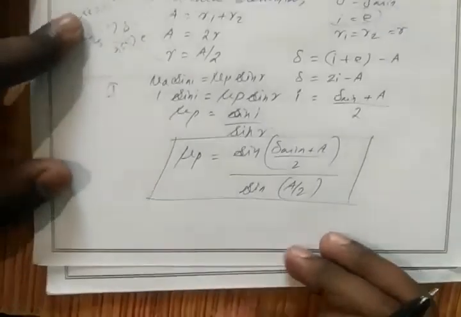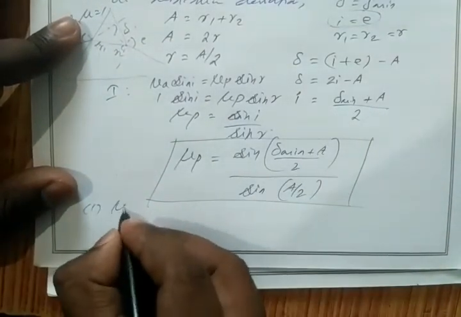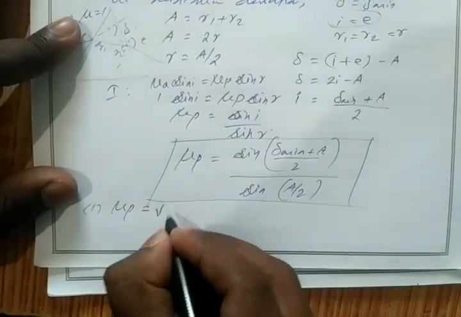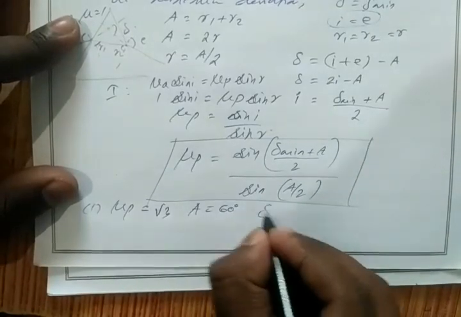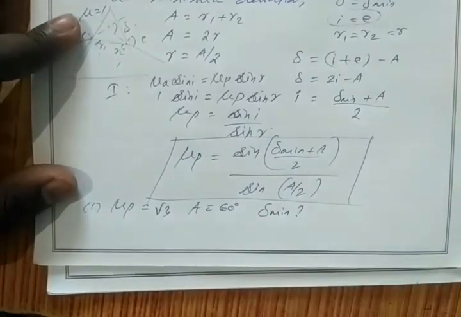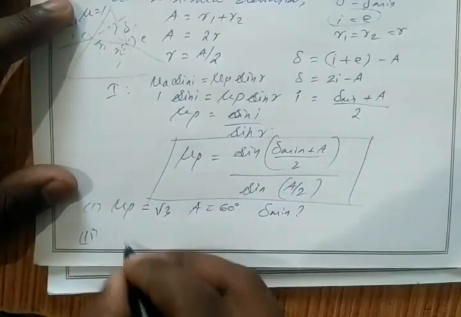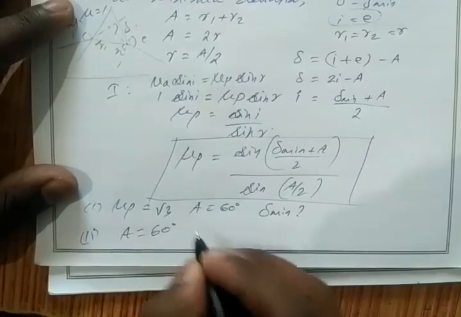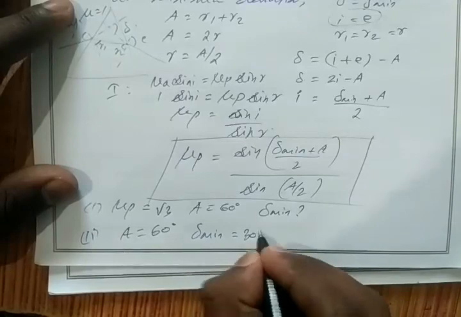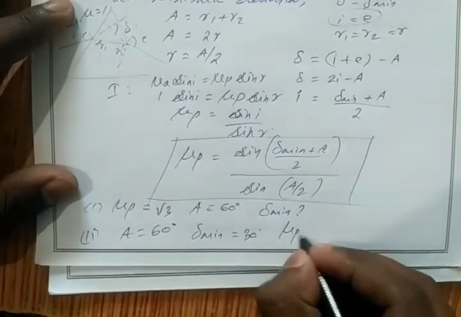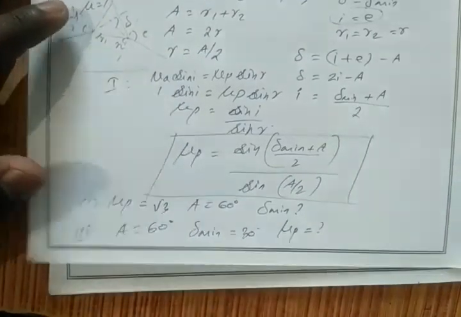Clear? So note down the homework problems. First problem: mu P, the refractive index of the prism, is √3, angle of prism 60 degree, find del minimum, by using the simple formula and diagram. Then second question: angle of prism 60 degree, del minimum 30 degree, find mu P by using this formula. These two will be your homework.